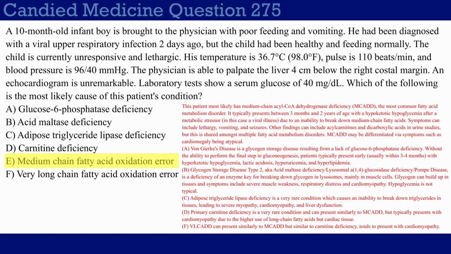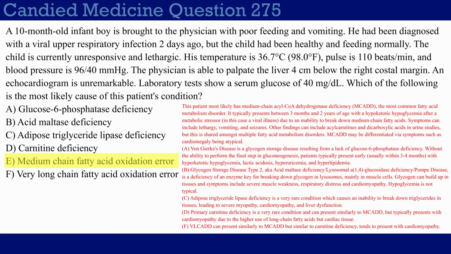Choice D, carnitine deficiency. Of course, you do want to remember that the carnitine shuttle is a key part of fatty acid metabolism, and it's mainly important for long-chain fatty acid metabolism. Even so, it can present similar to MCAD, but you can differentiate it from MCAD in that MCAD doesn't really have cardiomyopathy, like I said, and carnitine deficiency tends to have cardiomyopathy. And very similarly, choice F, very long-chain fatty acid oxidation error, VLCADD, is also pretty similar to MCAD, but once again, this also presents with cardiomyopathy.